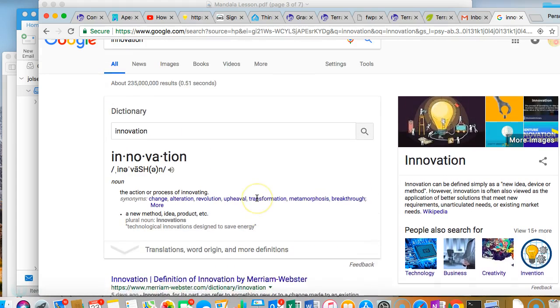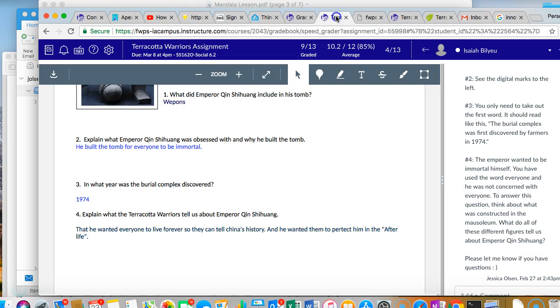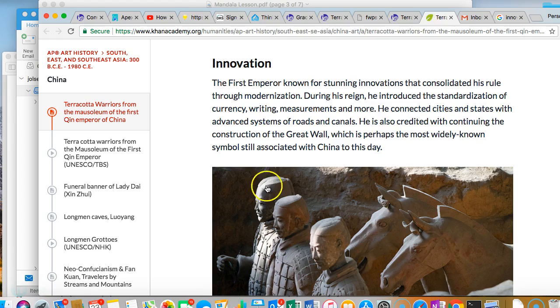So innovation is about somebody creating something new. It could be an invention. It could be like making something better on something that already exists, right? So if you're innovating, you are creating something that's different and new and better, okay? So back to the article.